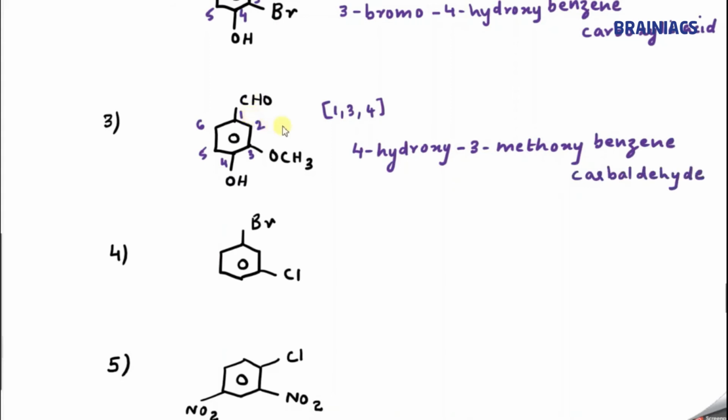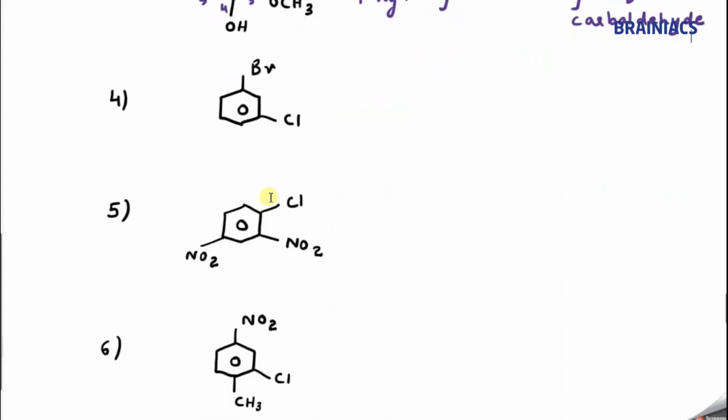Okay, so I hope you understood. Now let us try the fourth question. What is the name of this compound? Here you have only two substituents. When two substituents come, we know in the ring we give preference to alphabetical order. So one here comes, then two, then three, then four, then five, then six. So what is the name of this compound?